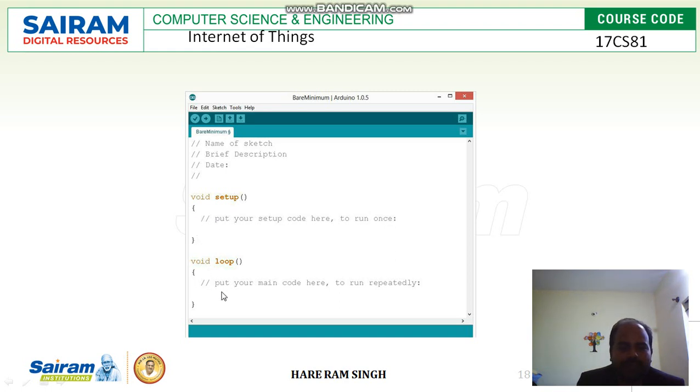Next one, void loop, open parenthesis, close parenthesis. Put your main code here to run repeatedly. So in this loop, we should write the code which you want to be executed more than one time.